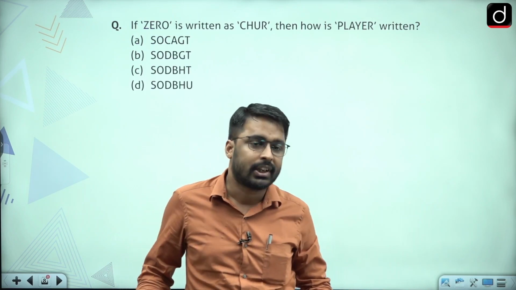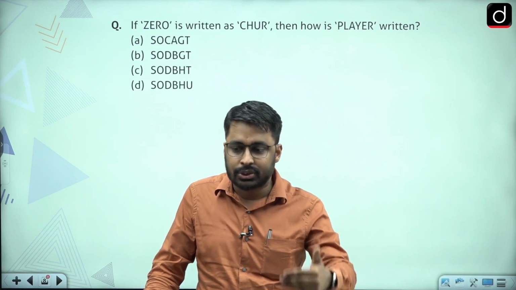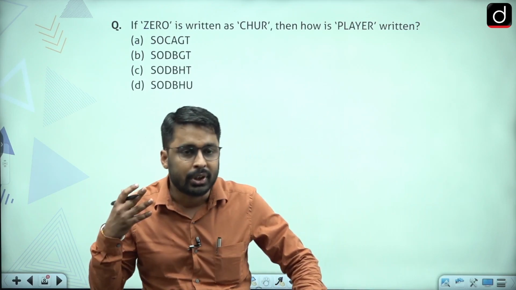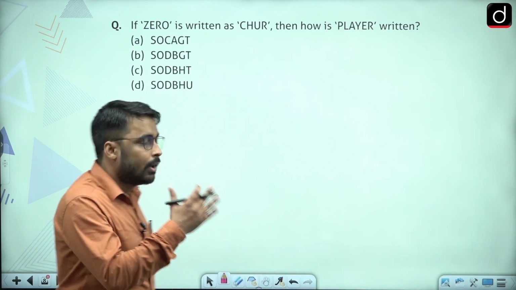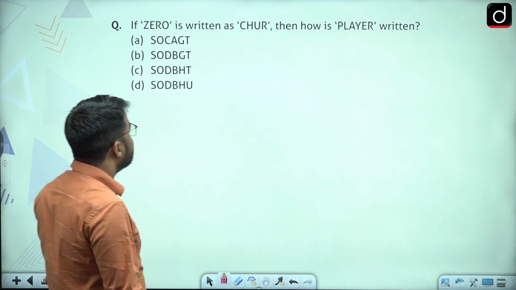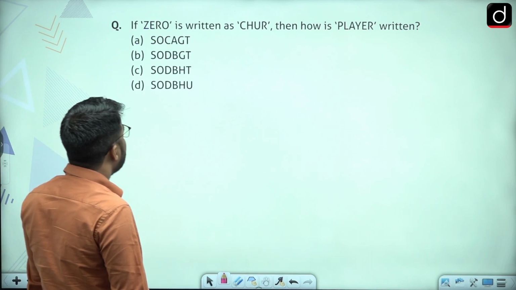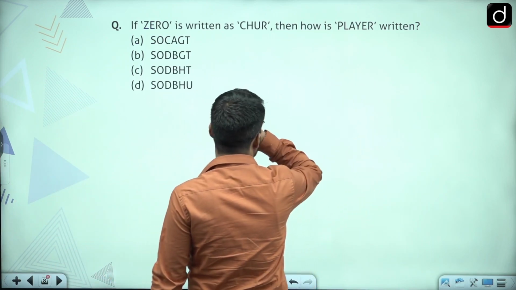I'm talking about future as well, and I have taken some of the tough questions as well, just to show you that if you solve these questions with logic, if you clear your basics, sir, the question would become very simple. All right, so this is our first question, which is based on coding decoding. If ZERO is written as CHUR, then how is PLAYER written in that code?